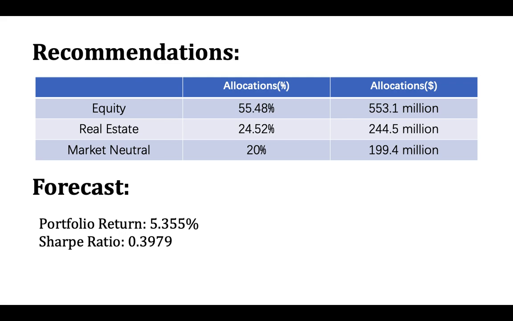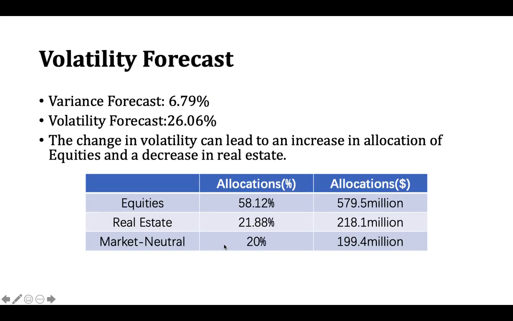And my next 5-year forecast for portfolio return and the Sharpe ratio will be 5.355% and 0.3979 for the Sharpe ratio. This is my volatility forecast. It will be 26.06% using the GARCH model to calculate.